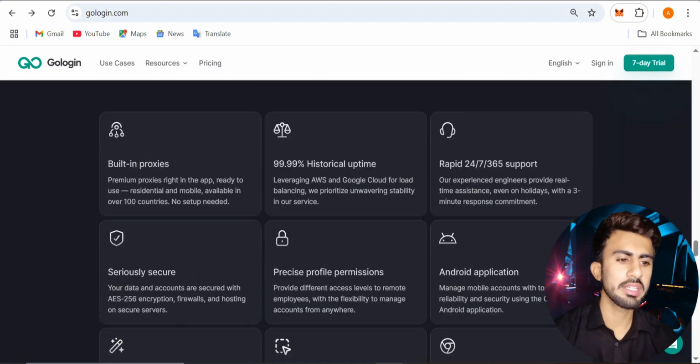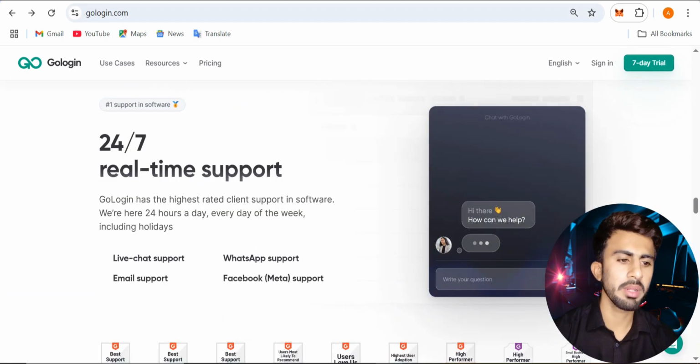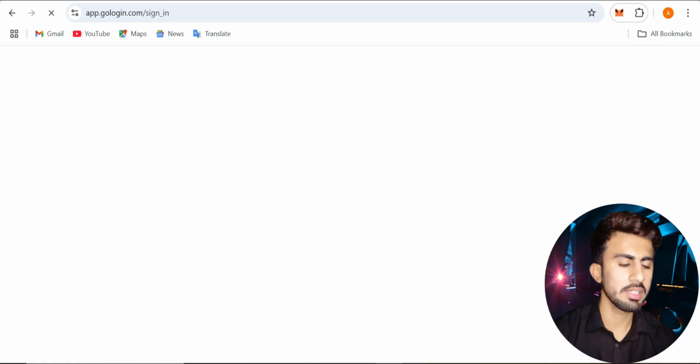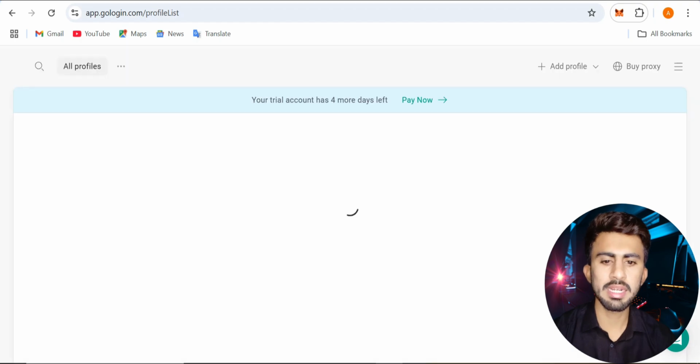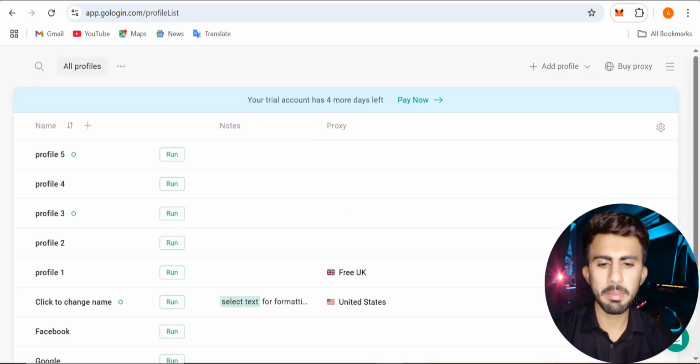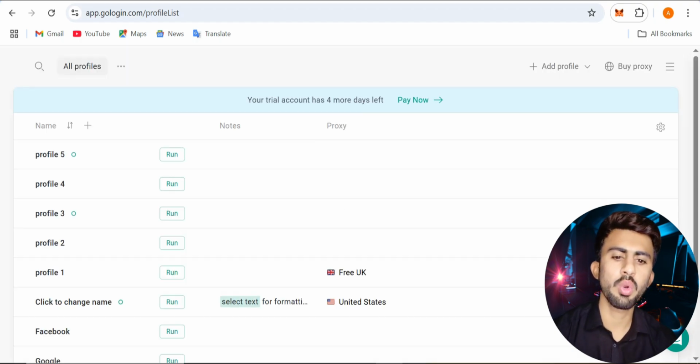Here I already created my account, so I can easily sign in. Click the sign in button and you can log in to your profile easily. Here is my profile, which is already logged in, and my trial account has 4 more days left.